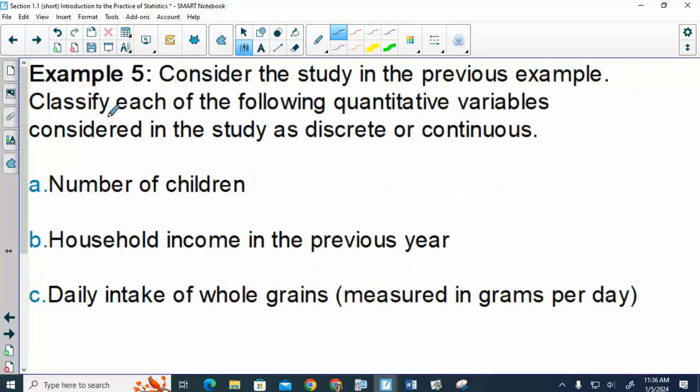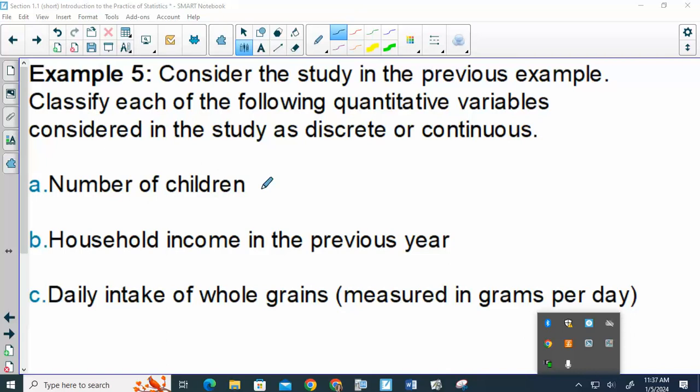So now I want you to take from those quantitative ones, take a second and decide if they would be discrete or continuous. So, remember, discrete means countable. Like we could list every possible answer. Continuous, there are an infinite number of answers. So things that involve decimals are typically continuous, unless it's just a set number of decimal places that we would use in our answer.